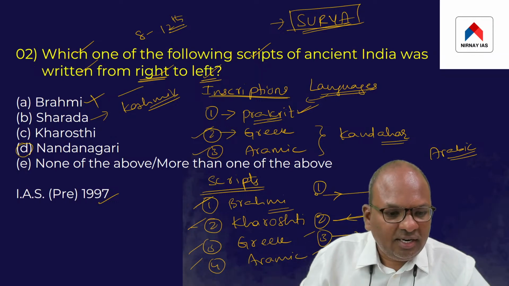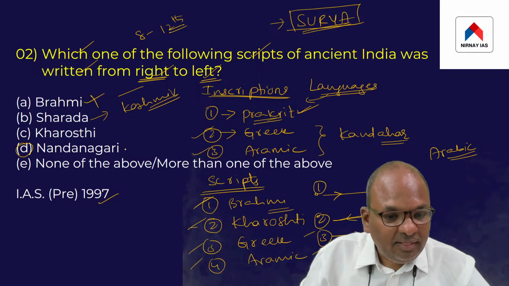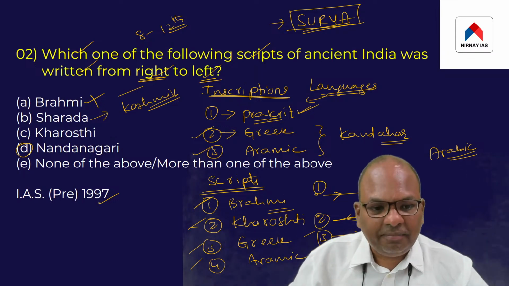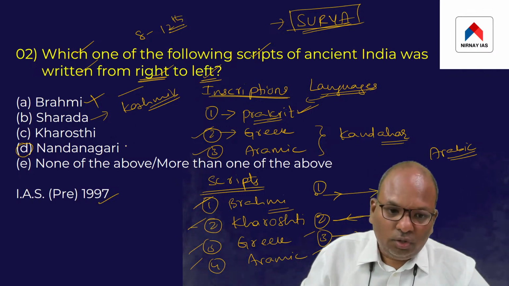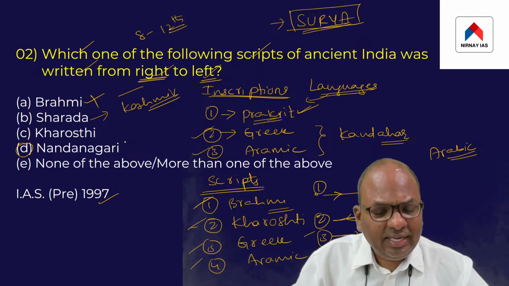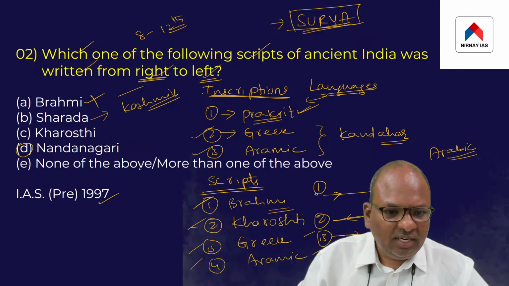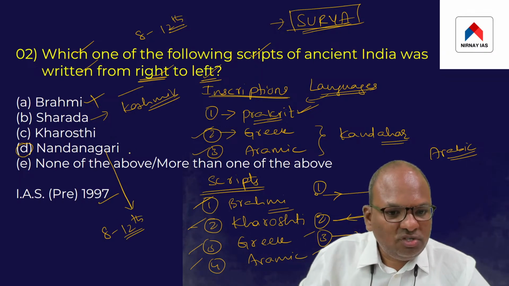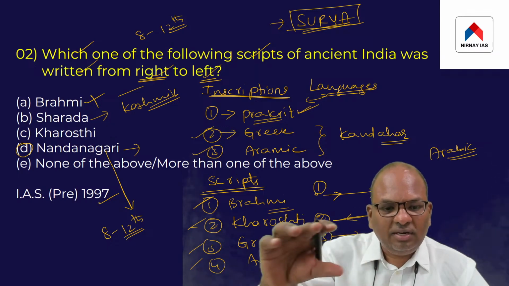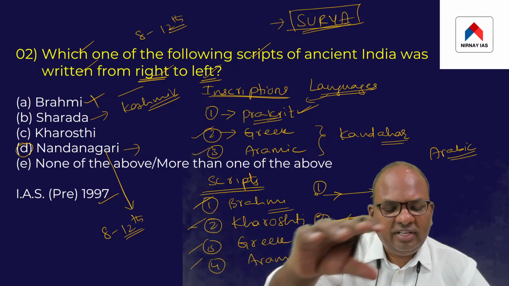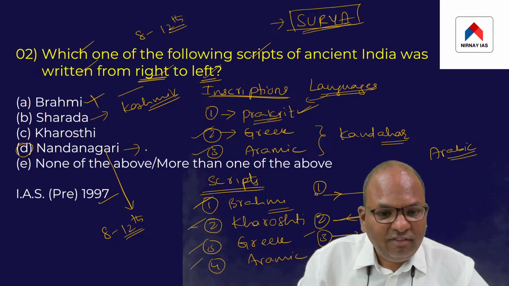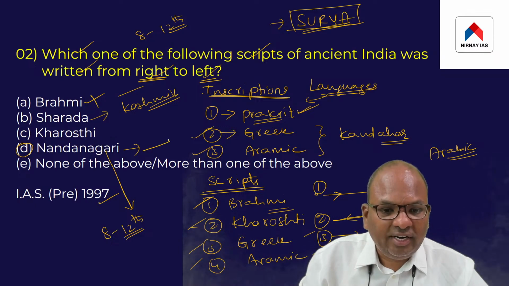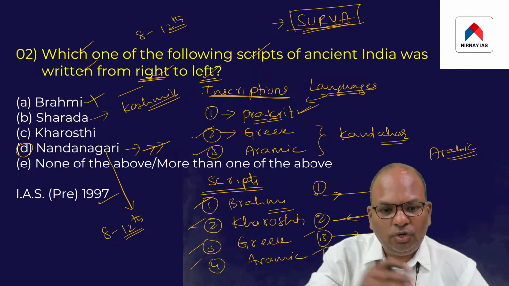Nandanagari, take a look at option D, Nandanagari. This Nandanagari was an offshoot of the Brahmi script. It was also in use between the 8th and 12th century AD. Mostly this Nandinagari script was used in the northern part of India, mostly in Uttar Pradesh, Bihar, in all of those regions. And Nandinagari was also written in left to right direction.